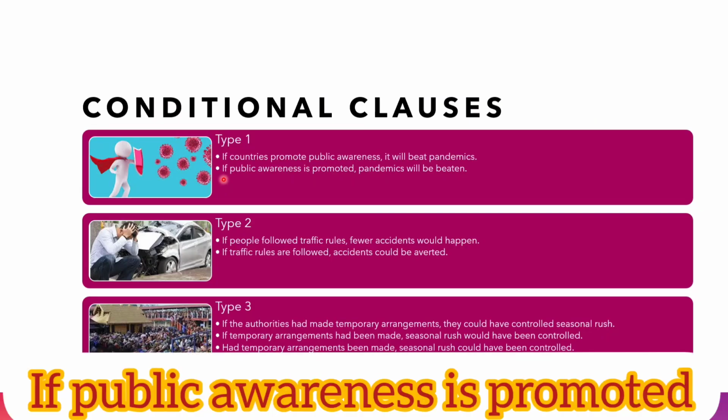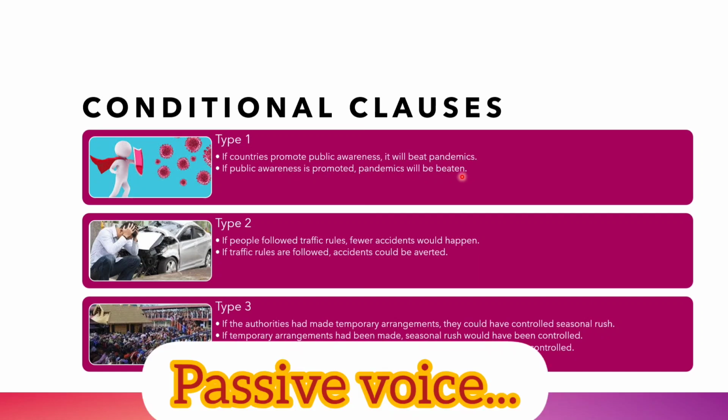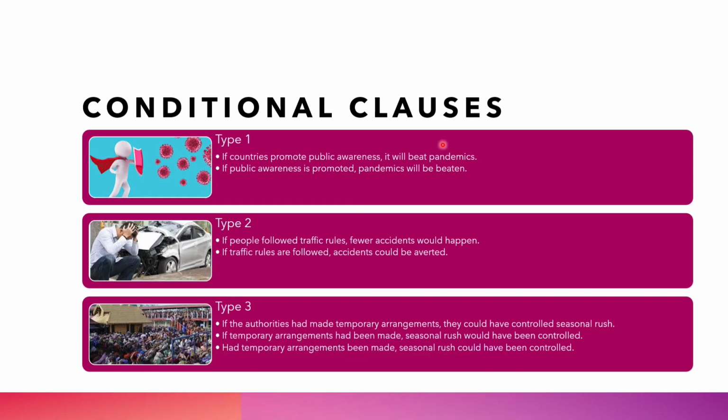Here there is another example. If public awareness is promoted, pandemics will be beaten. This is just converting that into passive voice. So this way you can use type 1.